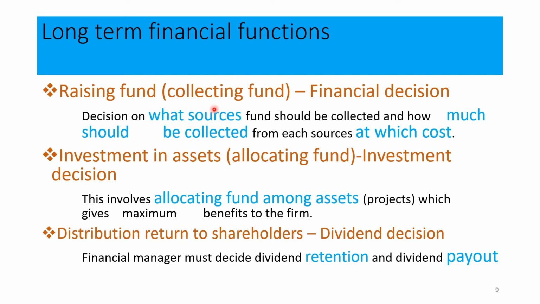Therefore, when the financial manager takes the decision related to collecting funds for the business operation, the financial manager first takes into consideration from which sources the funds should be collected. The second is how much should be collected from each and every source, because there are so many options available to collect the funds for the business organization. Therefore, we need to decide how much we should collect from each source for the business operation. That should be decided by the financial manager.